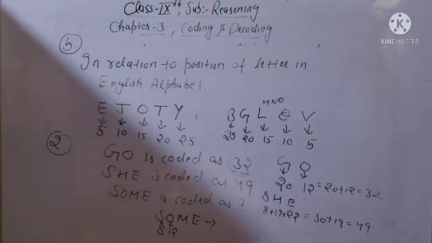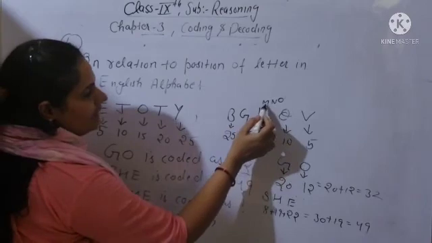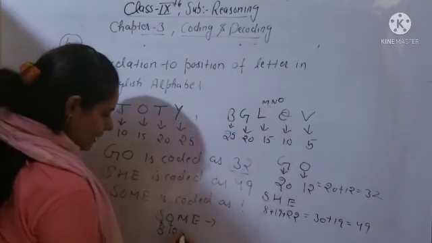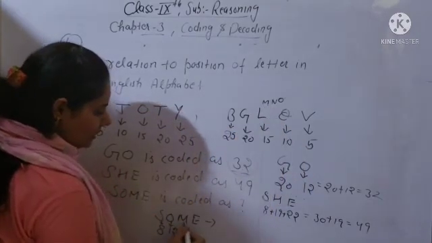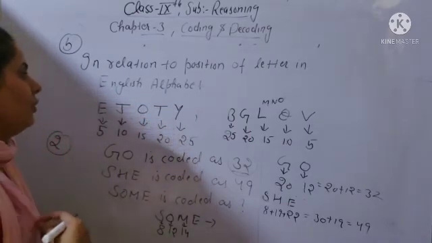Okay, is it visible, beta? O position is 12. After that M. So M position will be L, after that M. So 15th, and this one will be 14th position, because you are taking the letters from letter Z, means right hand side. You are starting from right hand side.